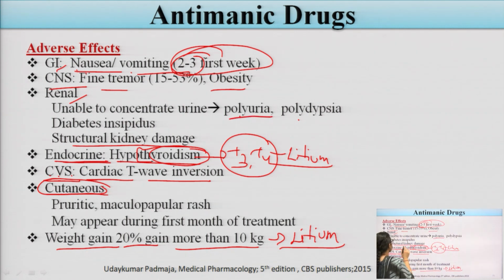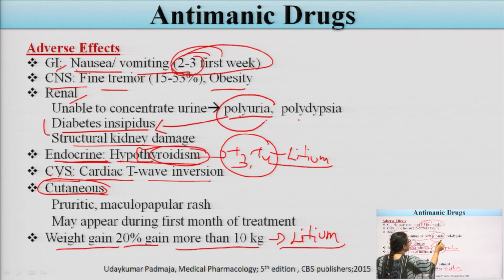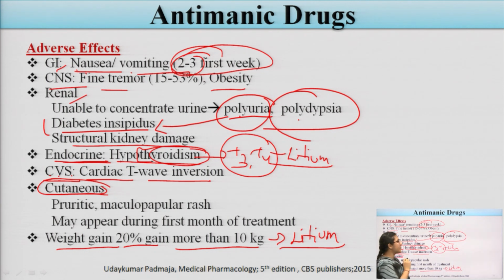Second one is diabetes insipidus. As you all know, in diabetes insipidus or diabetes mellitus there is polyuria and polydipsia. So due to the use of lithium, it mainly produces diabetes insipidus.